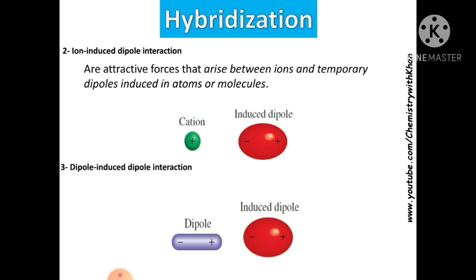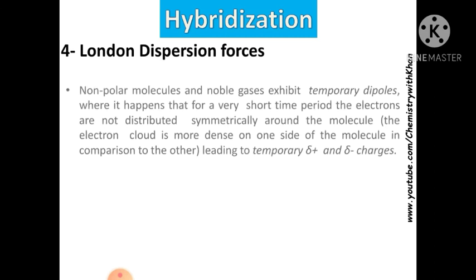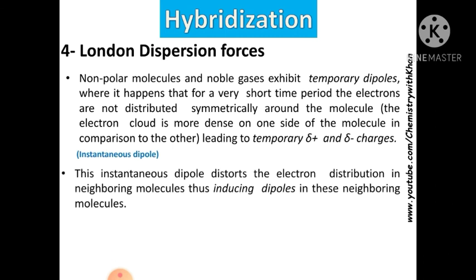And the fourth one is London dispersion forces. Non-polar molecules and noble gases exhibit temporary dipoles, where it happens that for a very short time period the electrons are not distributed symmetrically around the molecule. The electron cloud is more dense on one side of the molecule in comparison to another, leading to temporary partially positive and partially negative charges. Look at this. This is the instantaneous dipole. The instantaneous dipole distorts the electron distribution in a neighboring molecule, inducing a dipole in this neighboring molecule. Induced dipole, same like that.